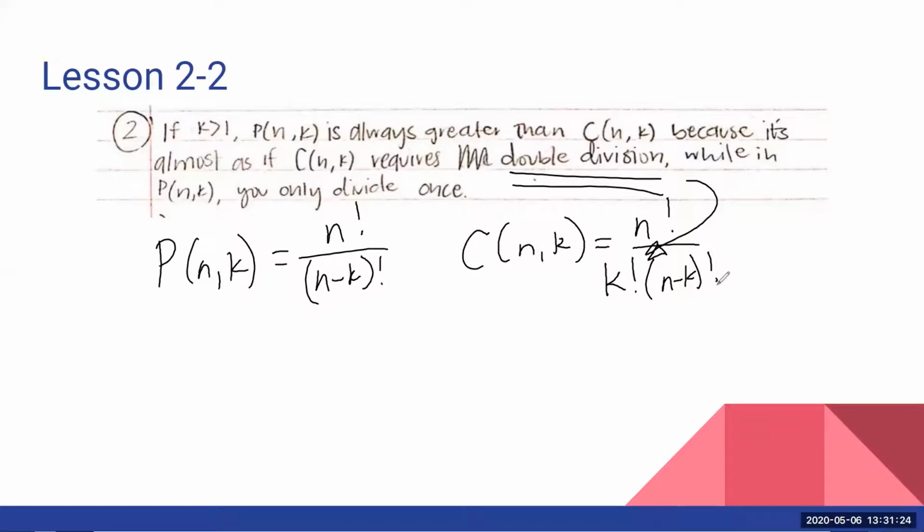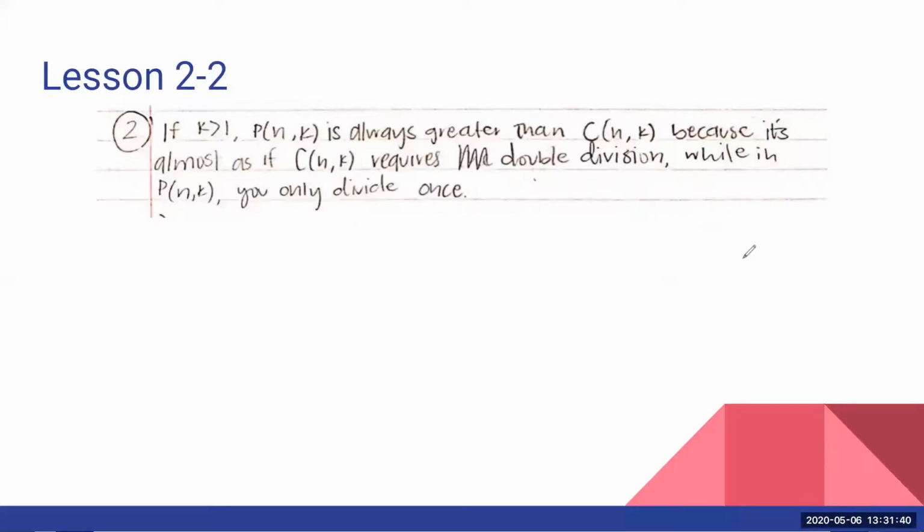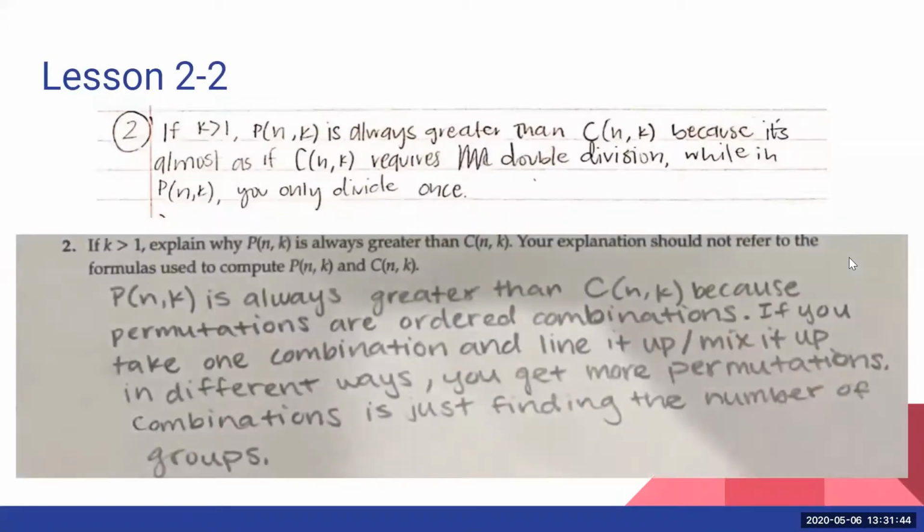Now, I personally had a very difficult time explaining why P was greater than C without referencing the formula. I mean, the formula is here. It was a lot easier for me to just say, well, yeah, because you're dividing an extra time here. But the next person actually did manage to explain it in a way that I thought was pretty cool.